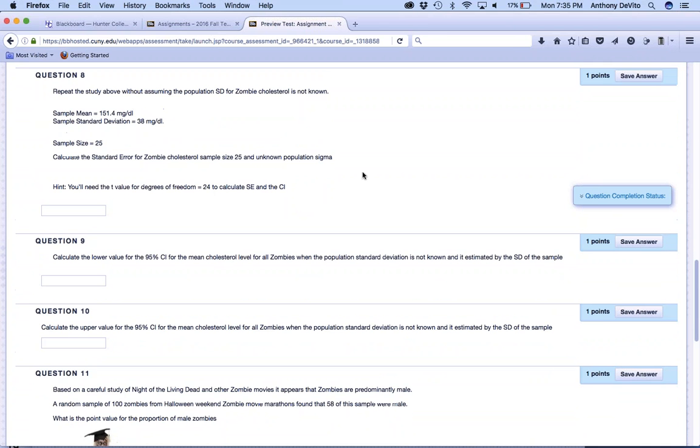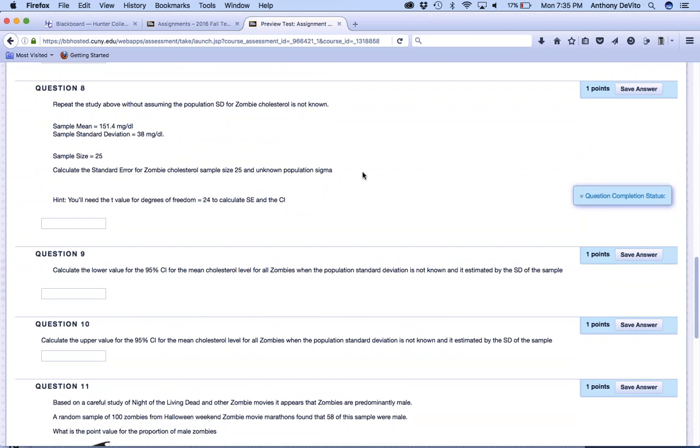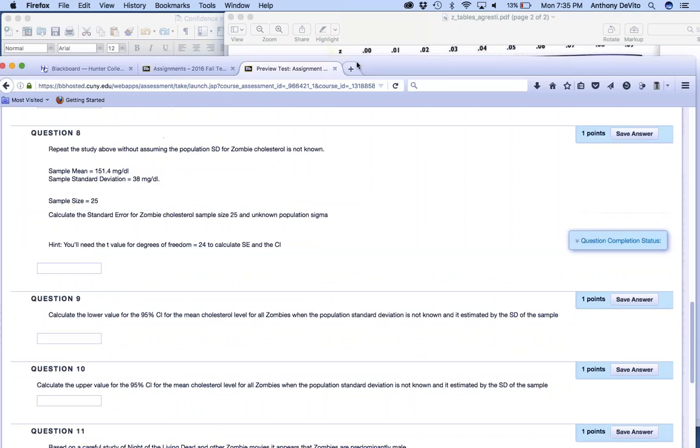If we don't know the standard deviation of the population, let's take a look at question 8. Repeat the above study for zombie cholesterol. Same mean, 151.4. The sample standard deviation is equal to 38, and the sample size is 25. Calculate the standard error and the confidence interval. So I'm going to do that right now.